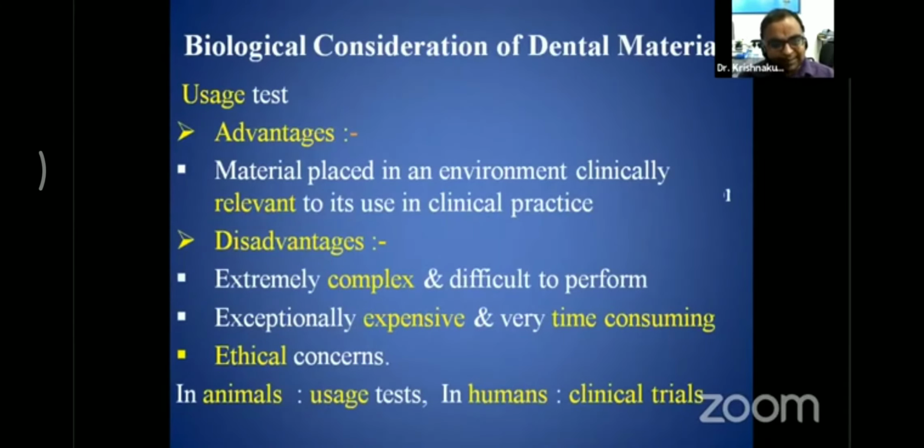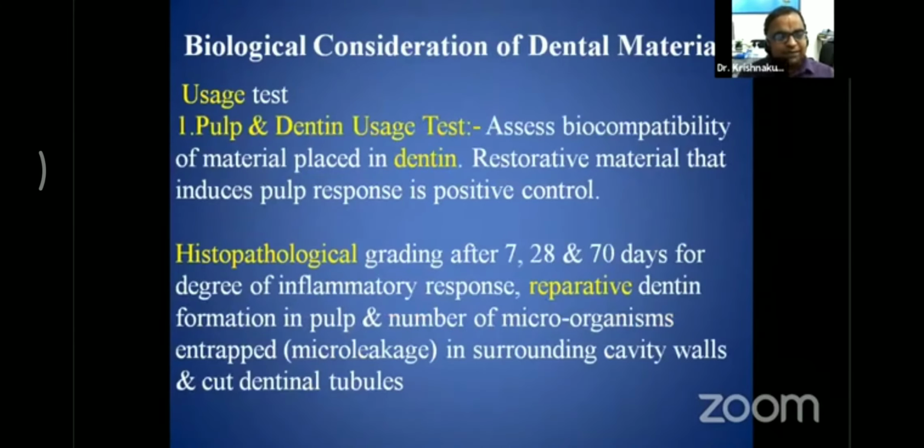Third one is the uses test. What are the advantages of the uses test? The material placed in the environment clinically is the most relevant to clinical practice, but it has some disadvantages: it is extremely complex and difficult to perform because of the ethical issues. It is exceptionally expensive and a very time-consuming method. In animals it is called the uses test, but if it is done in humans it is called controlled or clinical trials. What are the different types of uses test?